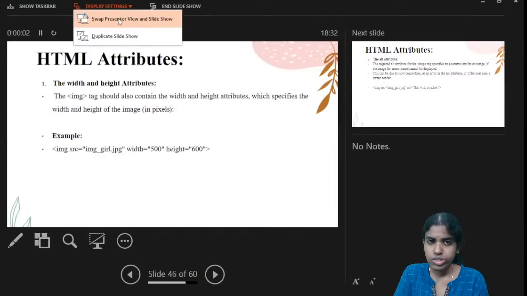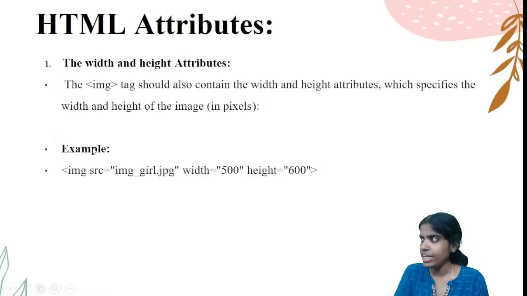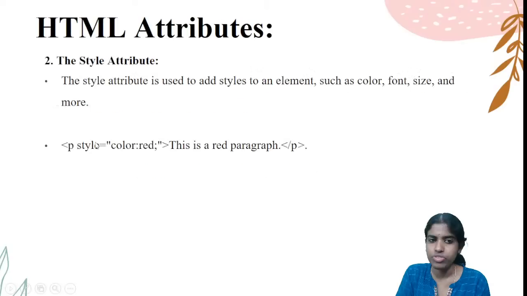Clear with this? So I can go for the width and height attribute. I can change the width and height of my image, or I can change the paragraph style. Say for example, color I am giving as red color. This is a red paragraph. So I can change the style of my paragraph. There is an attribute called style attribute. If I want to add some stylings to my element, say for example some color, I can change the font and size, and more number of things can be done.